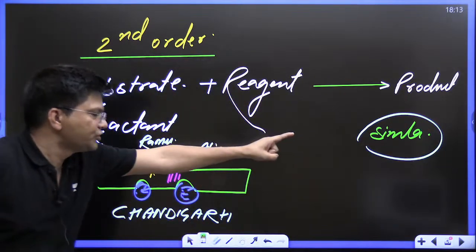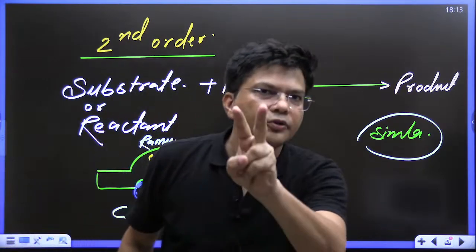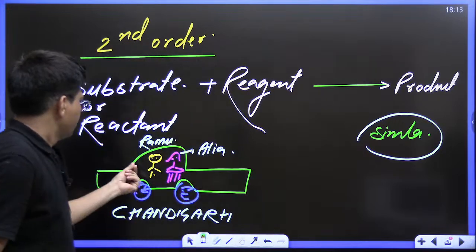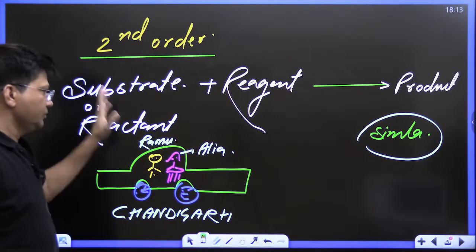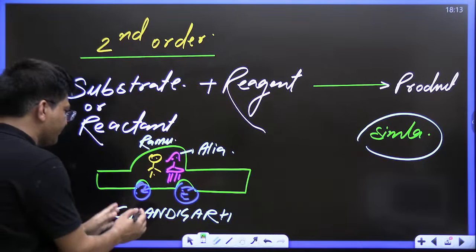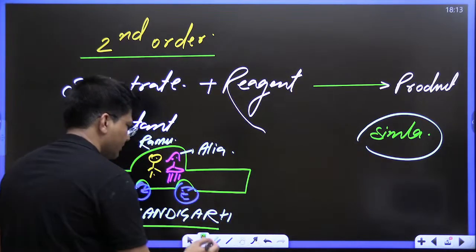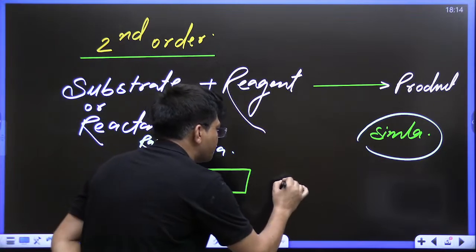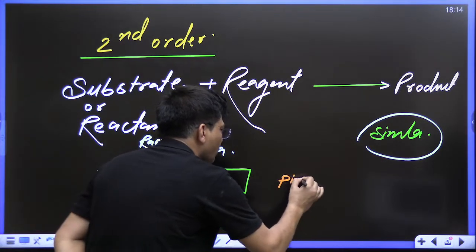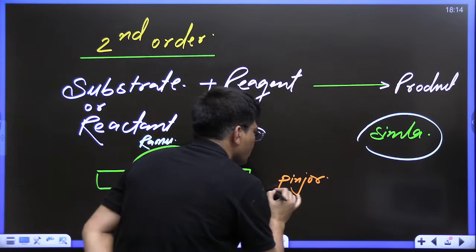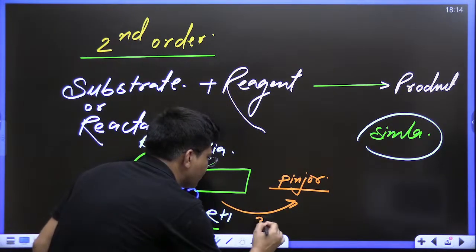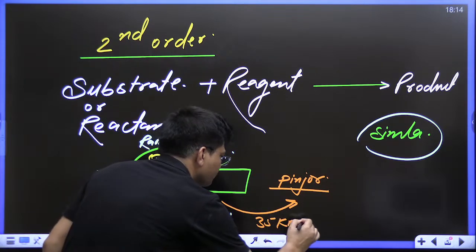So they have started from Chandigarh. They reached one place known as Pinjore, let us suppose 35 kilometers from Chandigarh.